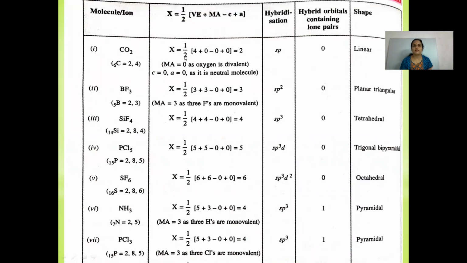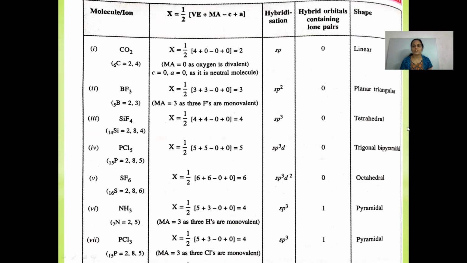Carbon dioxide. We can find out the value of X here. X equals half. Number of valence electrons is 4. No monovalent atoms, 0. No charge, it is neither a cation nor an anion, 0. So the value of X comes out to be 2. So type of hybridization shown is sp, and the shape is linear. BF3, X equals half. 3 valence electrons are there, 3 monovalent atoms are there, 3 plus 3 is 6, divided by 2 is 3, X value 3. So type of hybridization shown is sp2 and planar triangular structure.